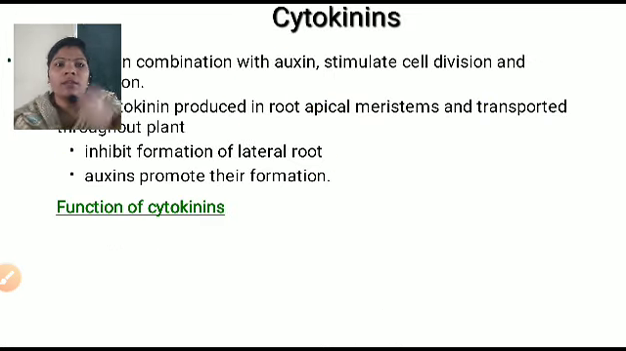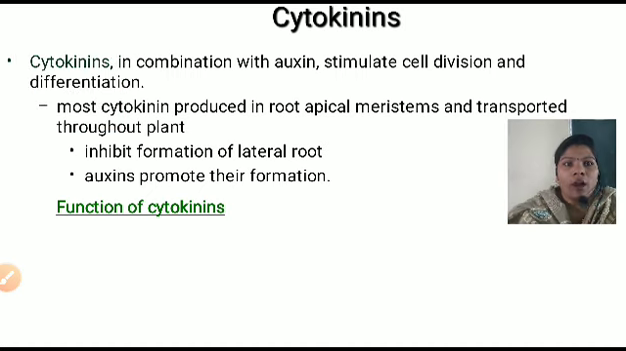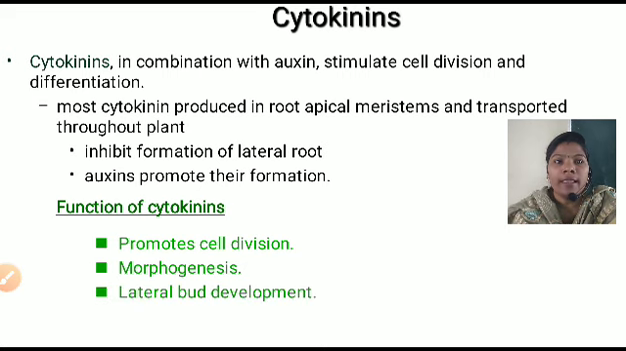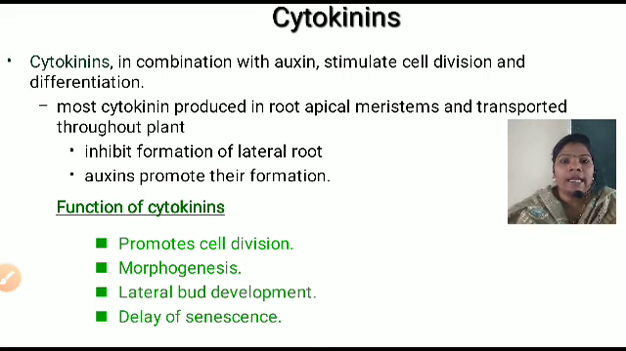Cytokinin, in combination with auxin, stimulates cell division and differentiation. Most cytokinin is produced in the root apical meristem and transported throughout the plant. It inhibits the formation of lateral roots, while auxin promotes their formation. Let me learn their functions. It promotes cell division, morphogenesis and lateral bud development, and it delays senescence, that means the deterioration of the plant with age. It delays the rate of deterioration.